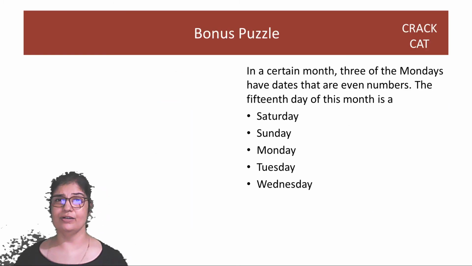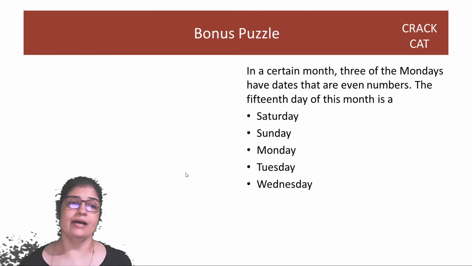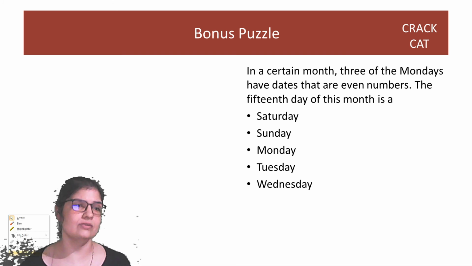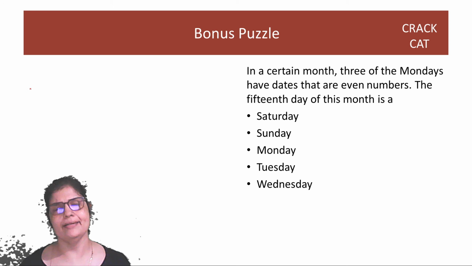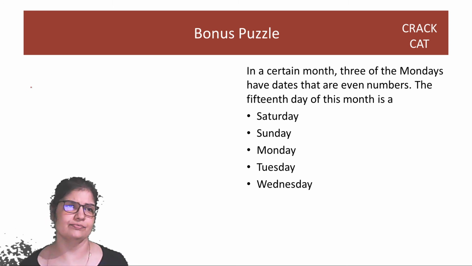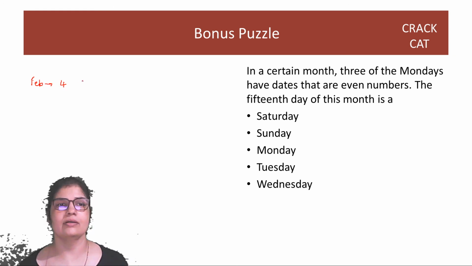I left you all with a puzzle last time. You have a certain month and 3 of the Mondays. So your antenna should go up. How many Mondays does a month have? Even February, which has the fewest number of days, has at least 4 days of each weekday.